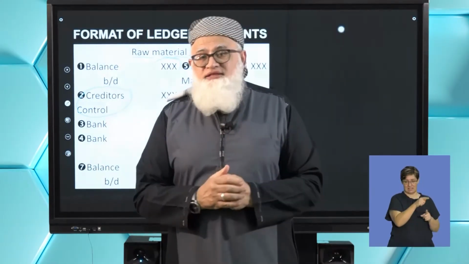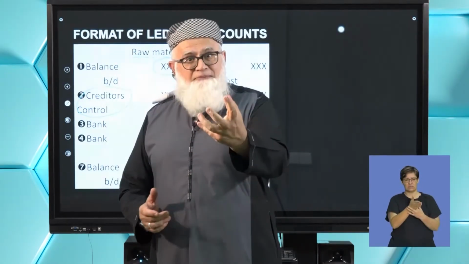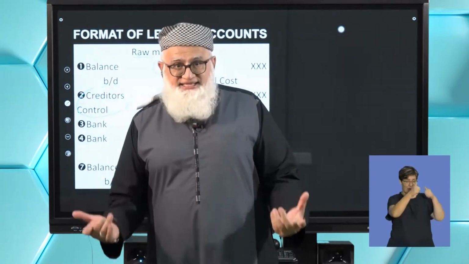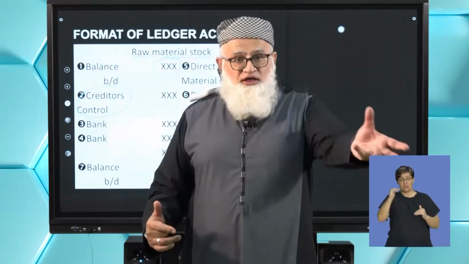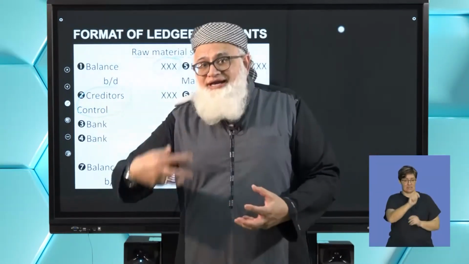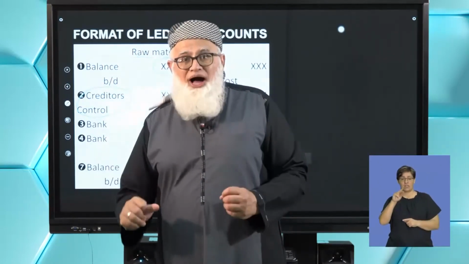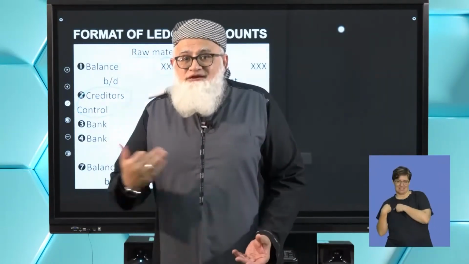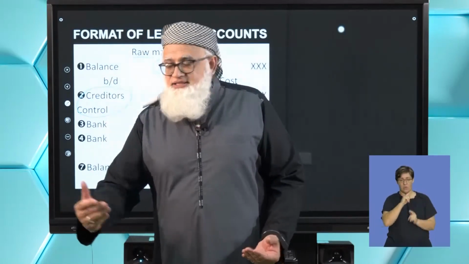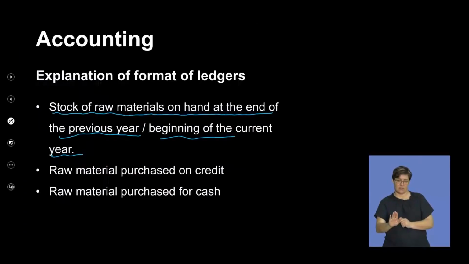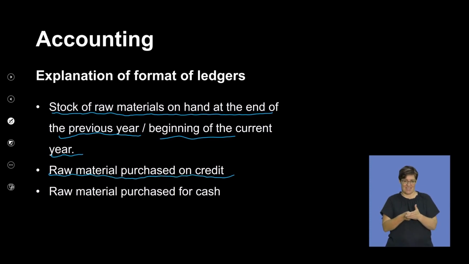Let's look at the accounting entry. You're debiting your stock account. Why? Asset increasing in value, therefore debited. You're crediting creditors control. Why? It's a liability increasing, therefore credited. So this tells you that this is the raw material that you have purchased on credit.